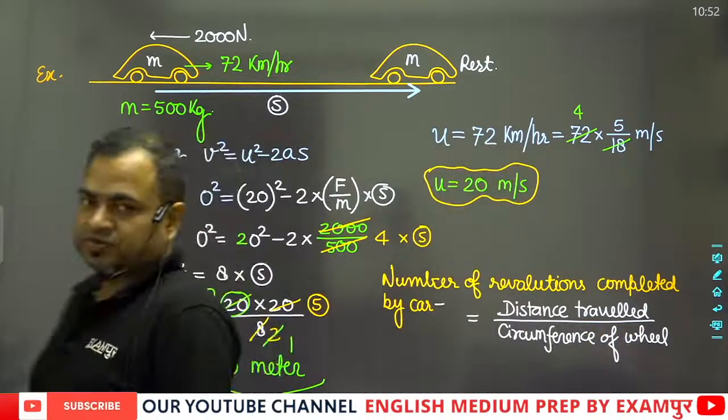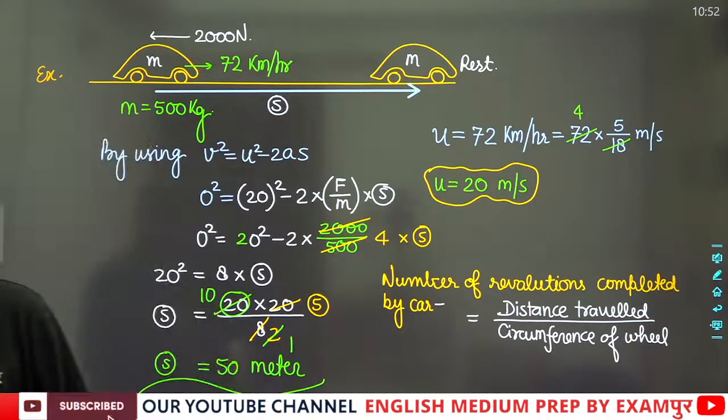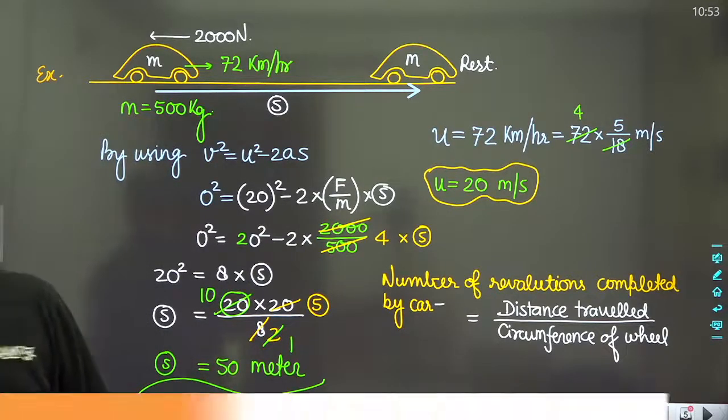Okay, so this will be the basic terminology, the basic thing by which we can solve it.